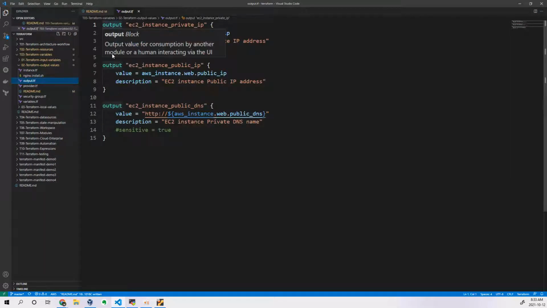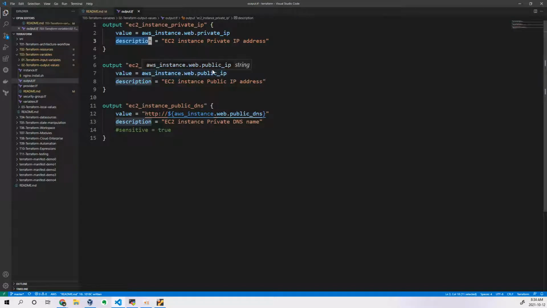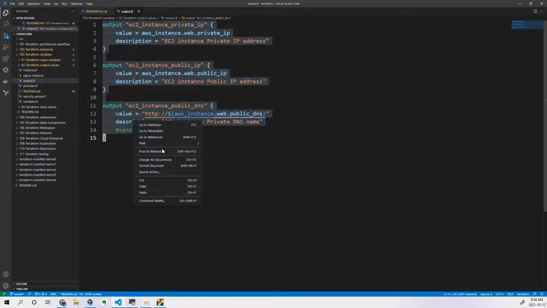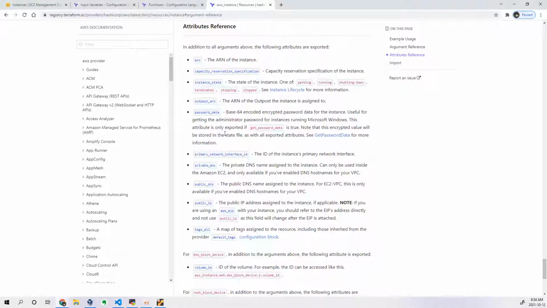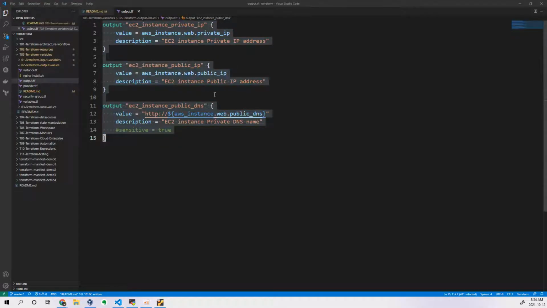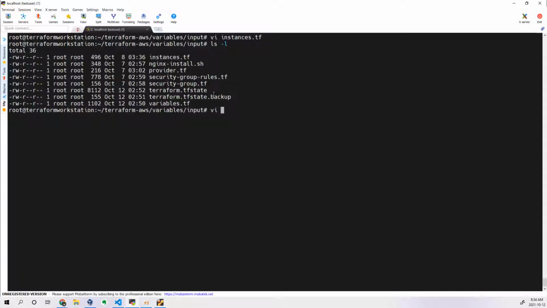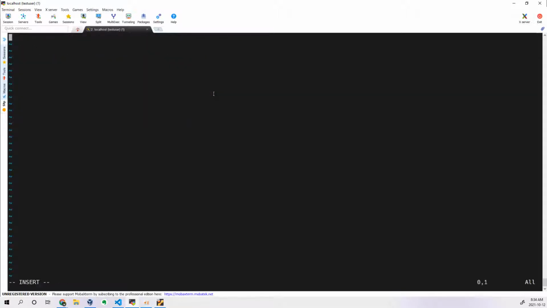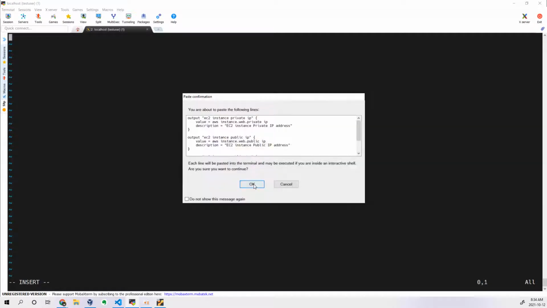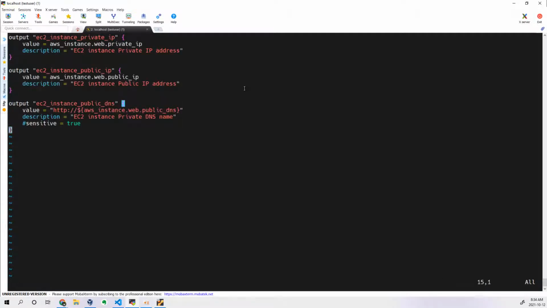So this is called an output block, and we have written a body where we give the value and the description. Okay, so let us declare that. I'll take this and copy. Now output.tf, an easy name for me to understand by looking at the file. Okay, so now let's save this.